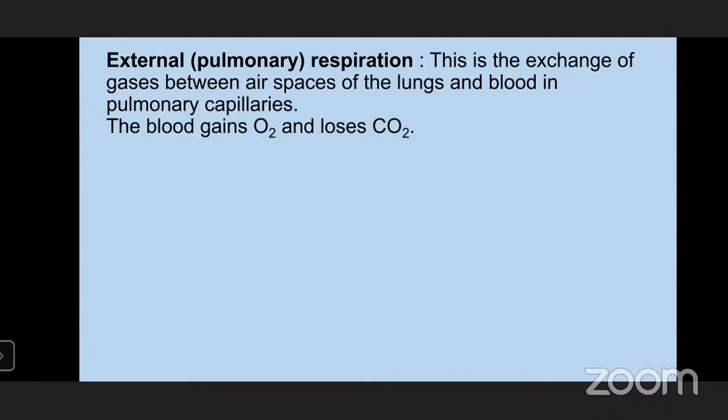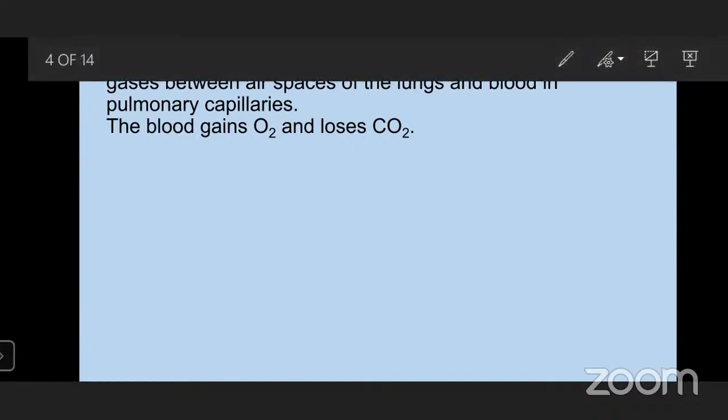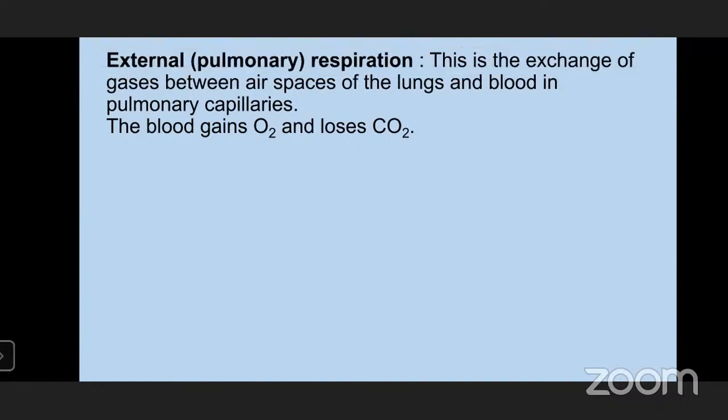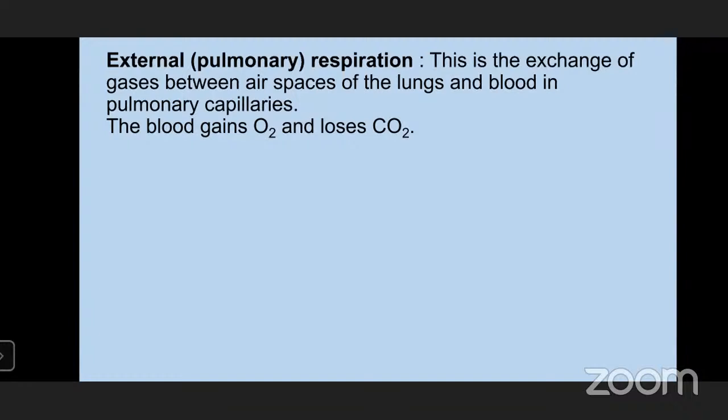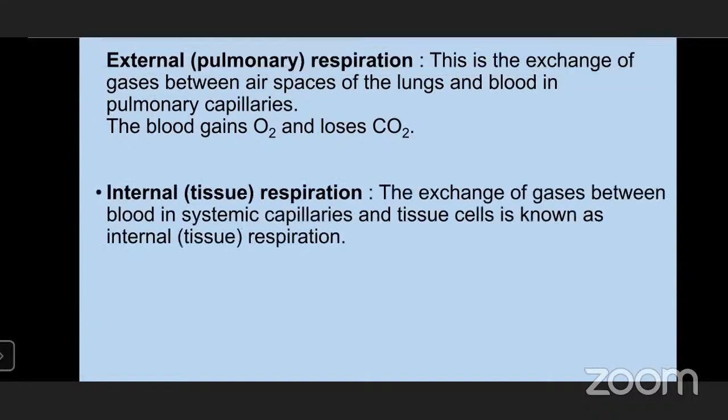And the blood will gain the oxygen and carbon dioxide will be lost. So here what is happening: once the oxygen comes inside the lungs, the blood which is flowing around in the lungs is having more carbon dioxide. So that carbon dioxide will be given to the alveolus, and oxygen will be taken back to the blood. So in this way, there is an exchange of gases.